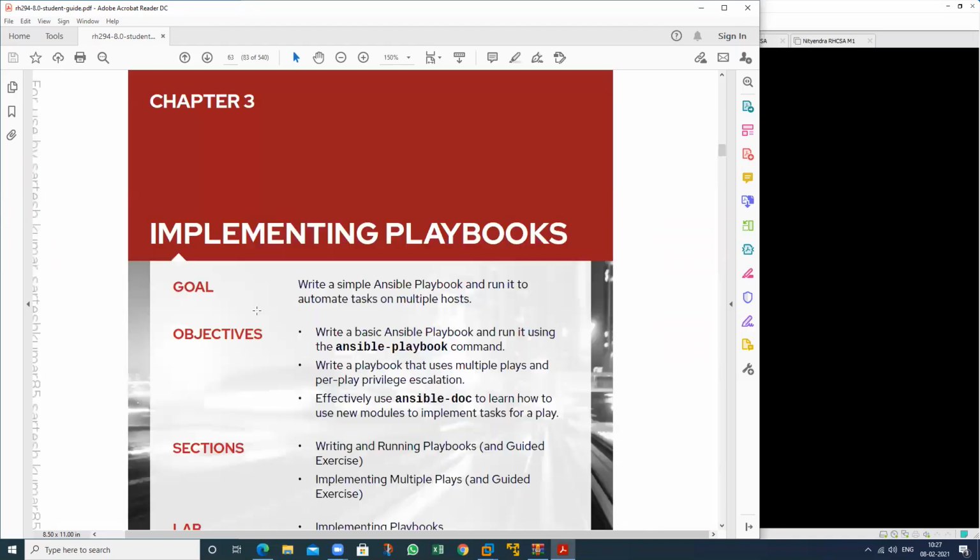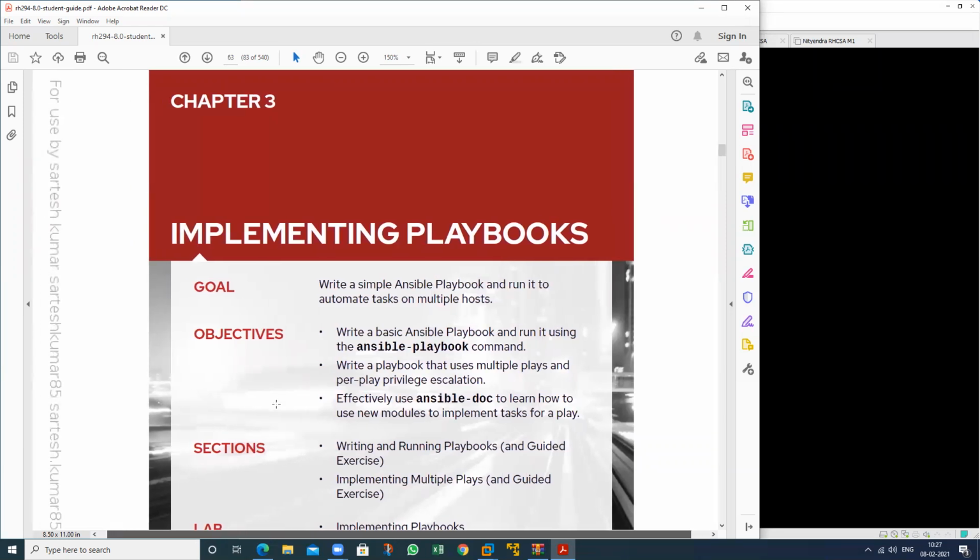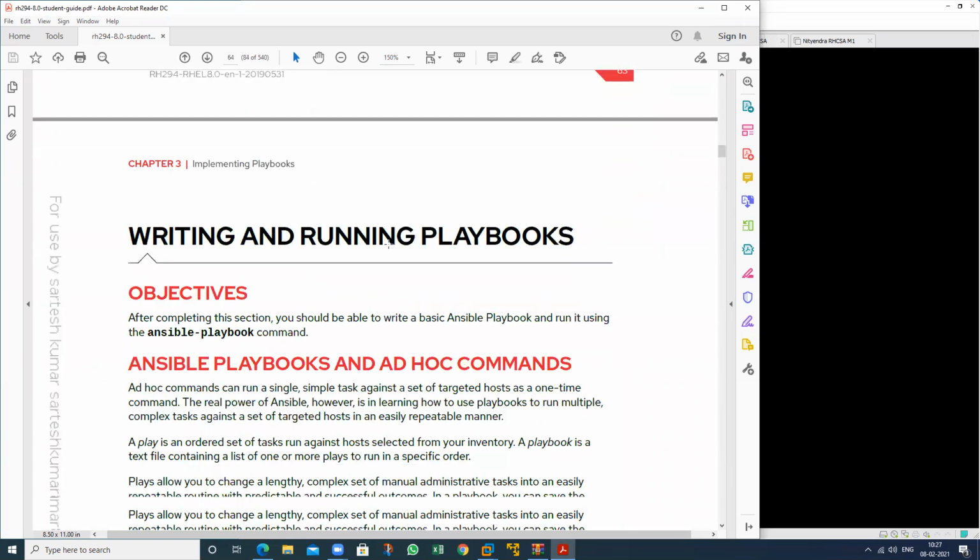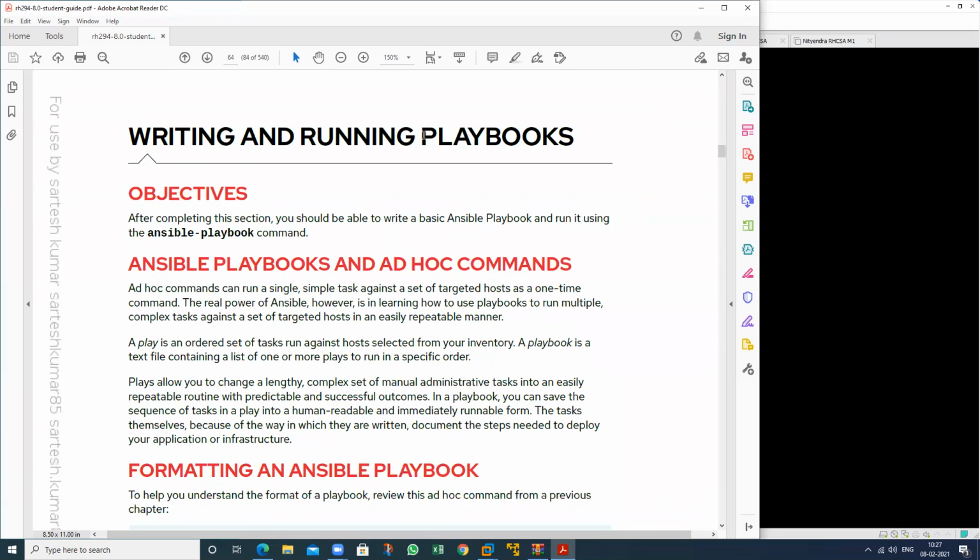So today our session is implementing playbooks. In this we will discuss the playbooks: what a playbook is and how to create one. Last time we discussed the ad hoc command, and today I am discussing the playbook.